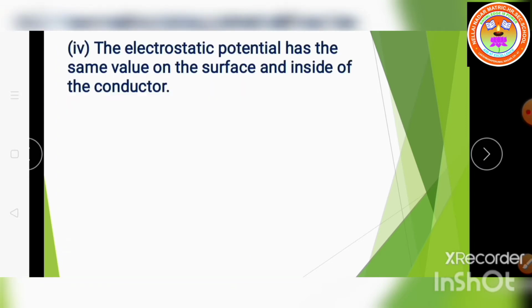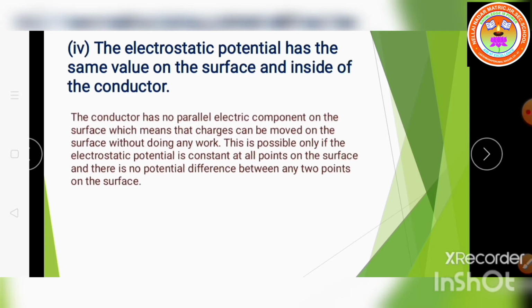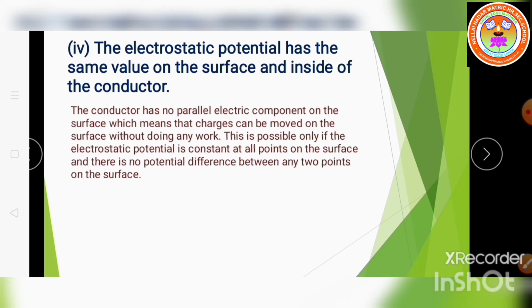The electrostatic potential has the same value on the surface and inside of the conductor. We all know that the conductor has no parallel electric component on the surface, which means that charge can be moved on the surface without doing any work.